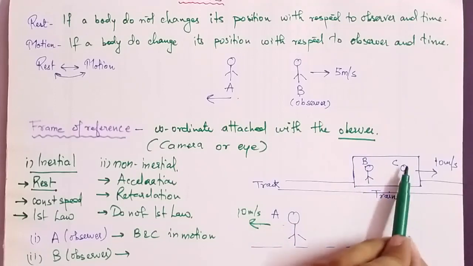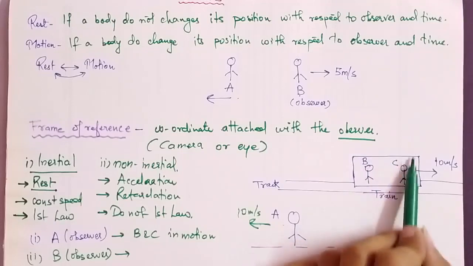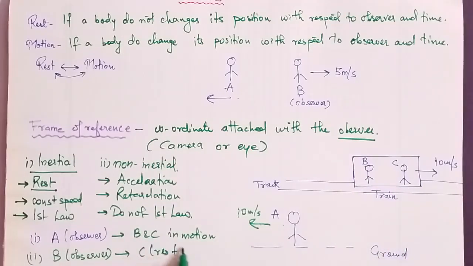Now when B observes C, both are standing in the train, so C appears to be at rest with respect to B, because the bogie is moving and both see each other at rest. So according to B, C is at rest and A is in motion. Now we are not taking C, because C will see the same effect that B is observing.